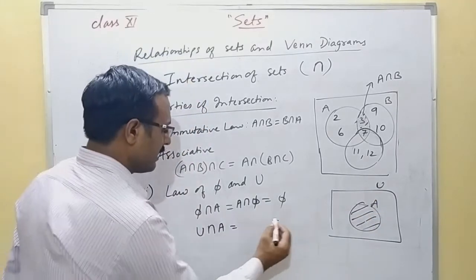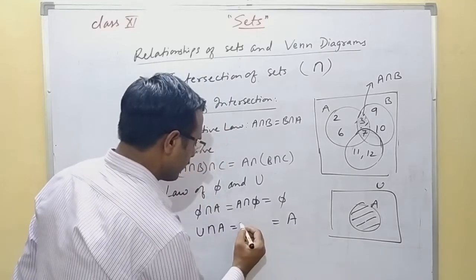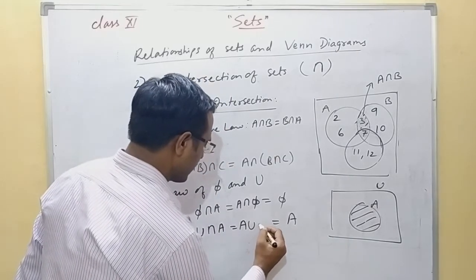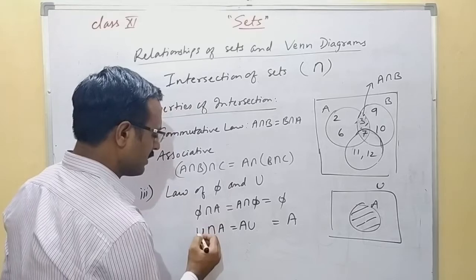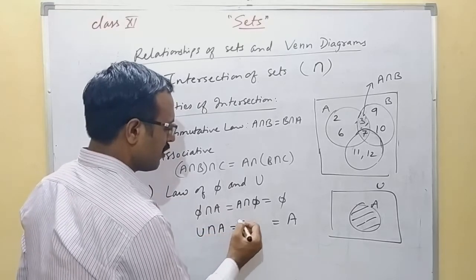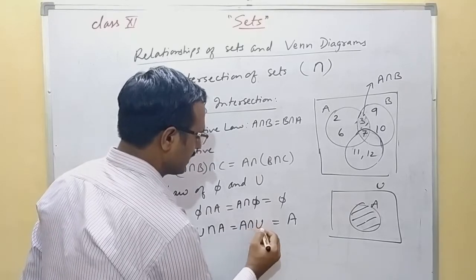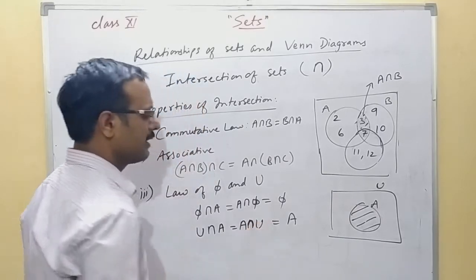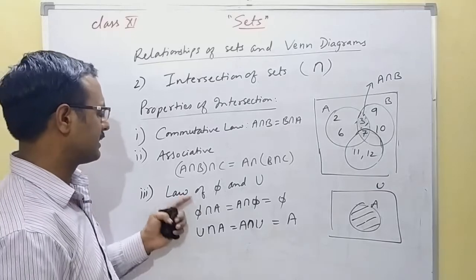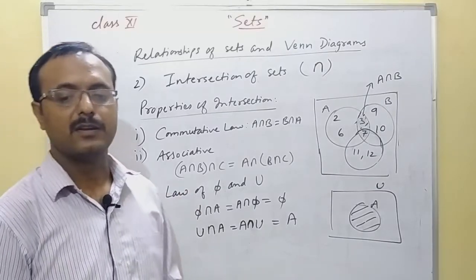So you can say it will be equal to A. So if you take A intersection with the universal set, the result will be A only. So this is the property of phi and U.